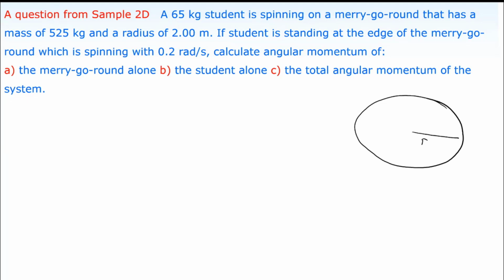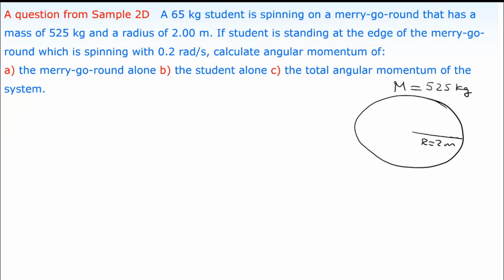If that 65 kilogram student is standing at the edge of the merry-go-round, which is spinning with 0.2 radian per second, calculate angular momentum of A, merry-go-round alone, B, student alone, C, the total angular momentum of the system, yani student and merry-go-round together.